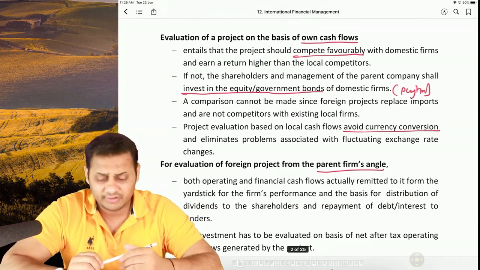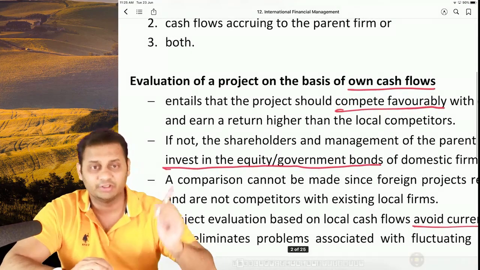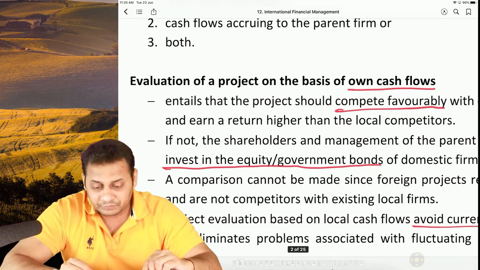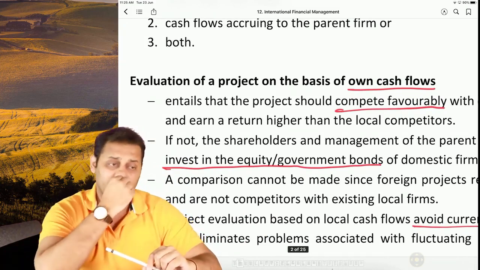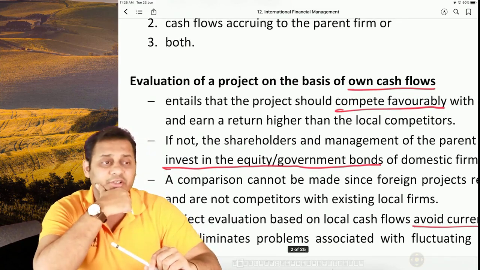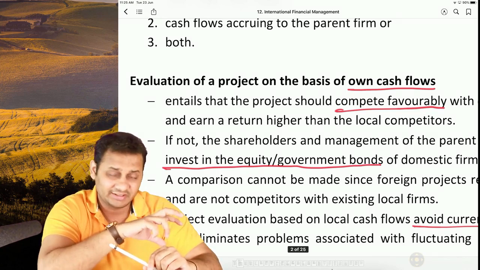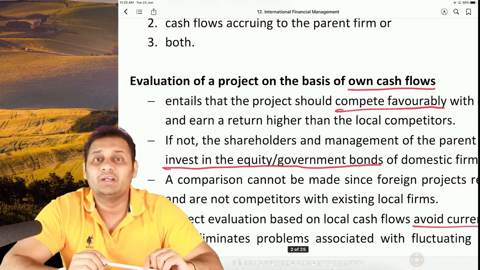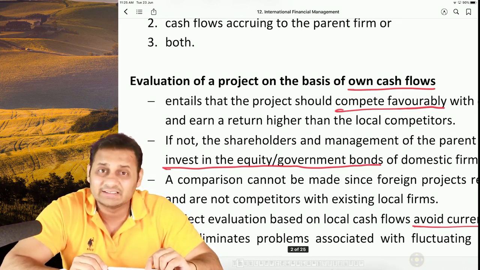Let's talk about what is given in the syllabus. From the angle of the own cash flows, meaning the project's cash flows, evaluation of the project. So whenever you start a project in some country, the very first point in deciding whether to start that project is that the company or that subsidiary, that organization, that entity, should be able to compete with the local competitors, local organizations in the same business.